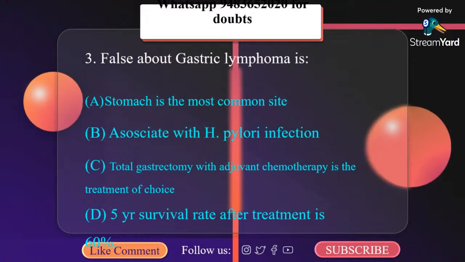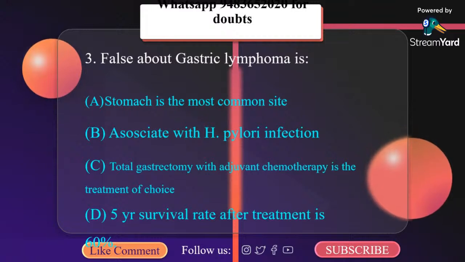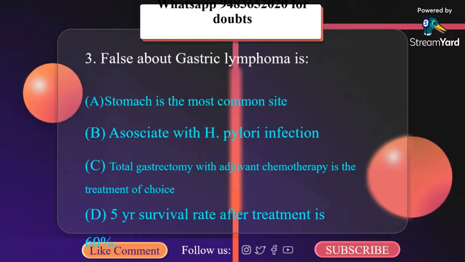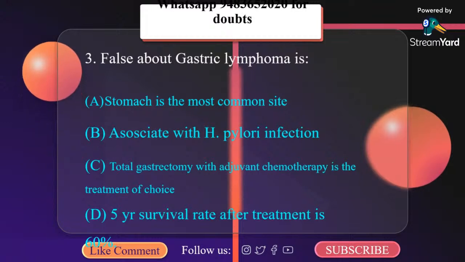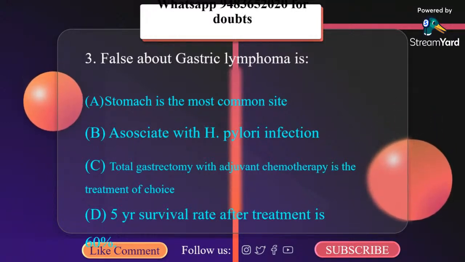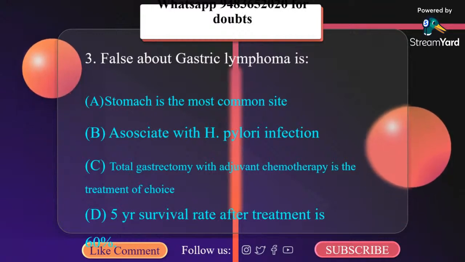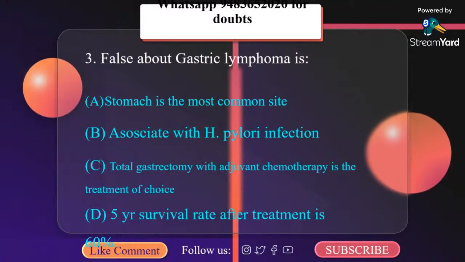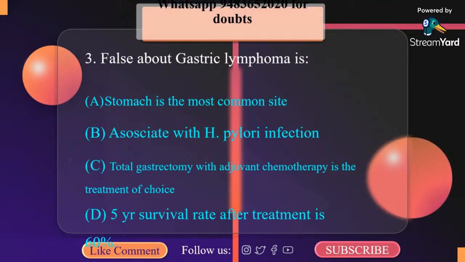Now, the false statement is that total gastrectomy with adjuvant chemotherapy is the treatment of choice. In fact, stomach is the most common extranodal site of lymphoma. It is of two types, primary and secondary. Primary gastric lymphoma is lymphoma of the stomach which exhibits no evidence of liver, spleen, mediastinal lymph node, or bone marrow involvement at the time of diagnosis. So the correct answer is C.